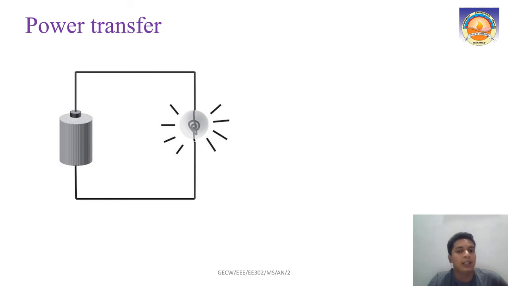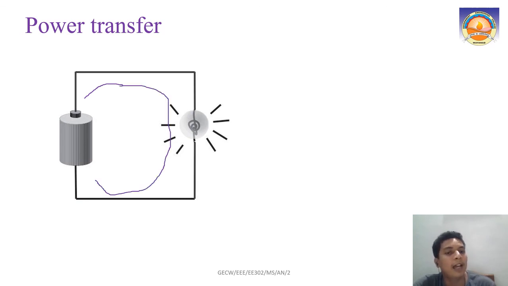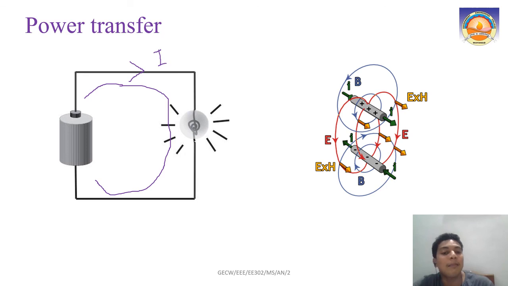Just for a physical meaning, our electrical circuit understanding is that this battery is supplying power to light this bulb, and your current is flowing through this, right? So it is supplying the power. But that is one perspective. You can see it in another way also. In electromagnetics, you can say that your electric field and magnetic field are guiding the power so that your light is lit, or there is energy emitted.